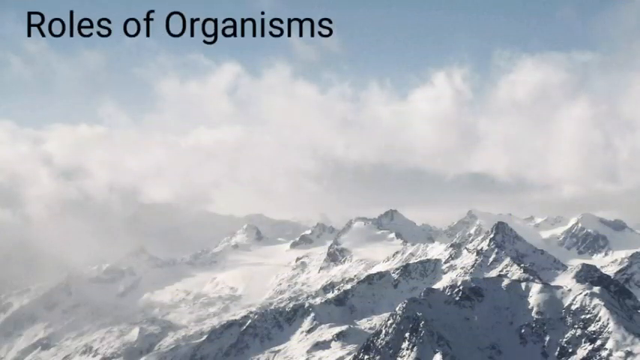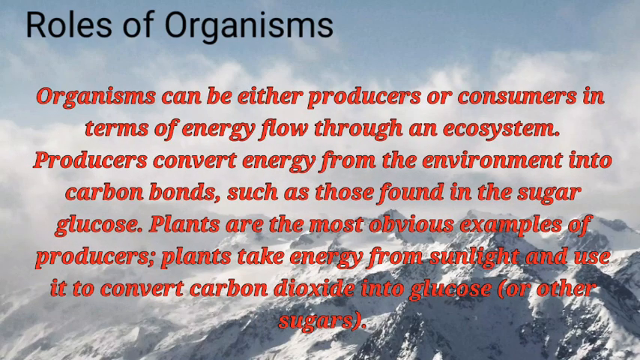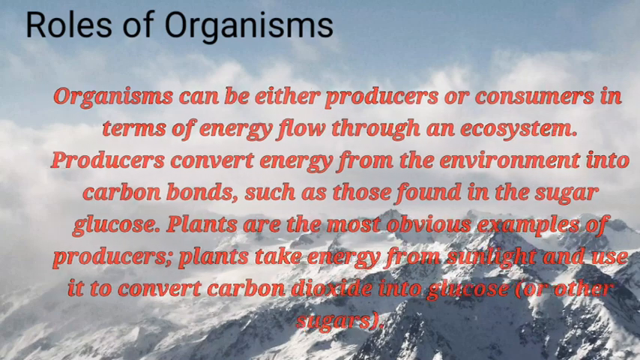Now we will study about role of organisms. Role of organisms can be either producers or consumers in terms of energy flow through an ecosystem. Producers convert energy from the environment into carbon bonds, such as those found in the sugar glucose. Plants are the most obvious examples of producers. Plants take energy from sunlight and use it to convert carbon dioxide into glucose or other sugars.